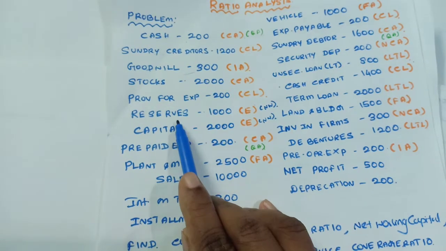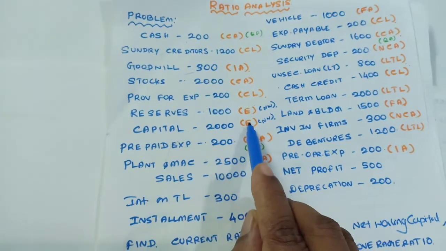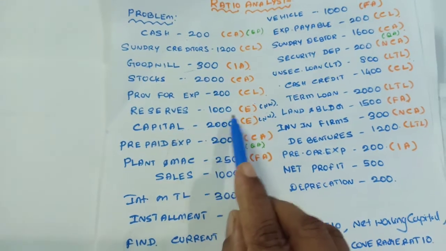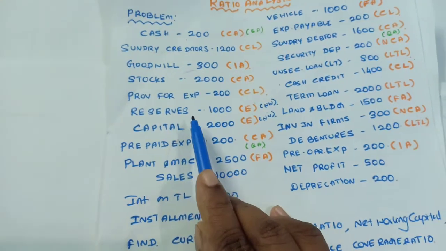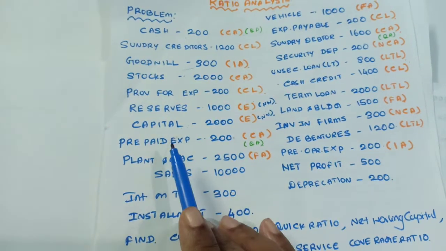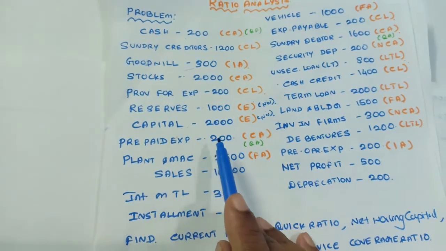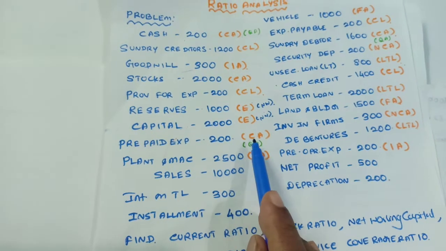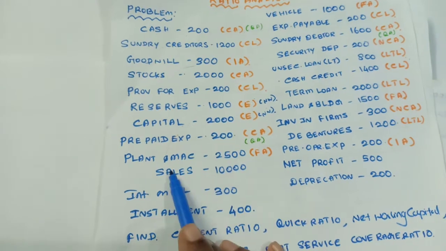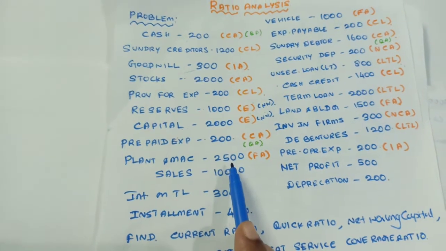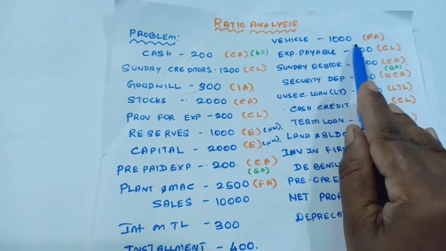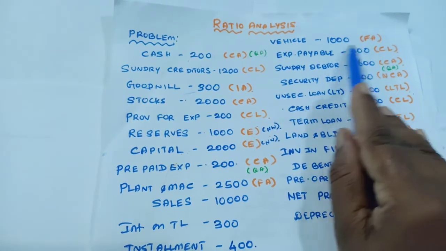Reserves and capital. Capital and reserves both come under equity, and also under net worth. Net worth is capital plus reserves. Next one, prepaid expenses. We have already paid for the expenses which is disposable within a period of 1 year. So it comes under current assets and also quick assets. Plant and machinery comes under fixed assets. Next one, vehicles. Vehicle is a property for the firm, so it comes under fixed assets.